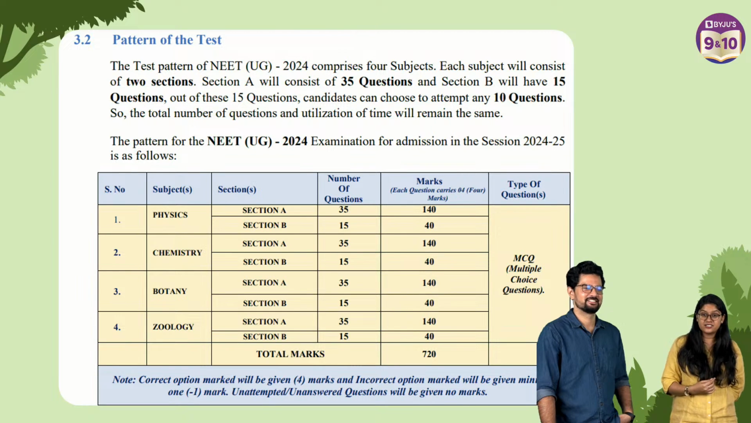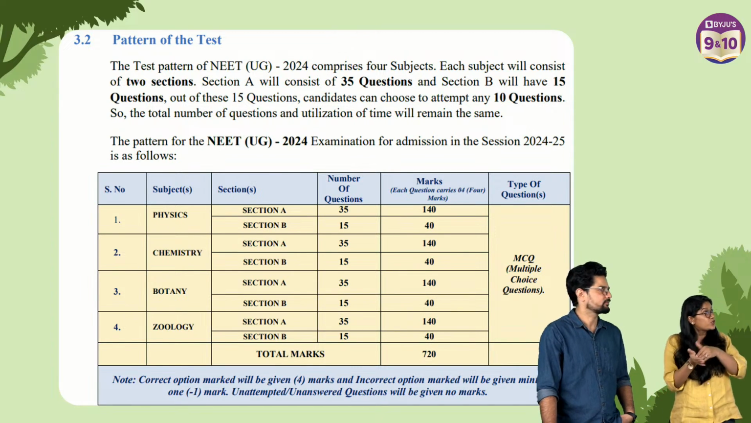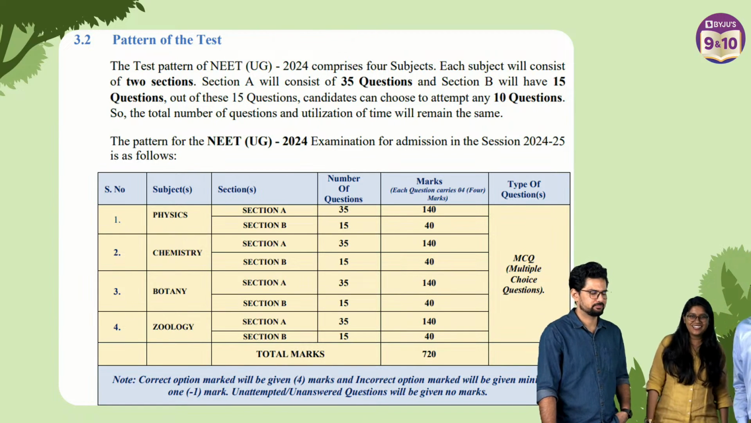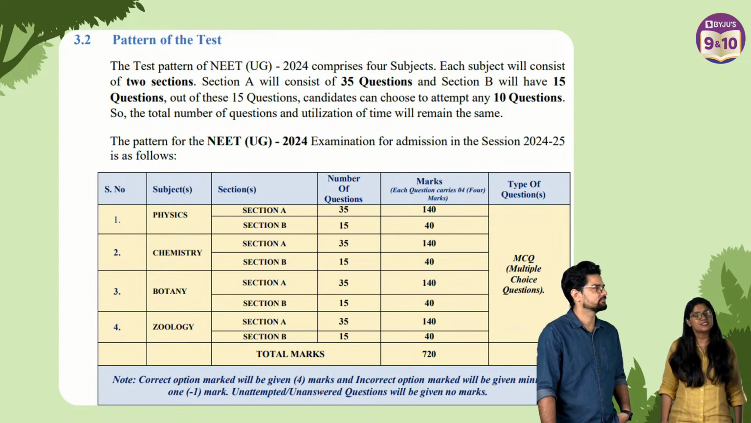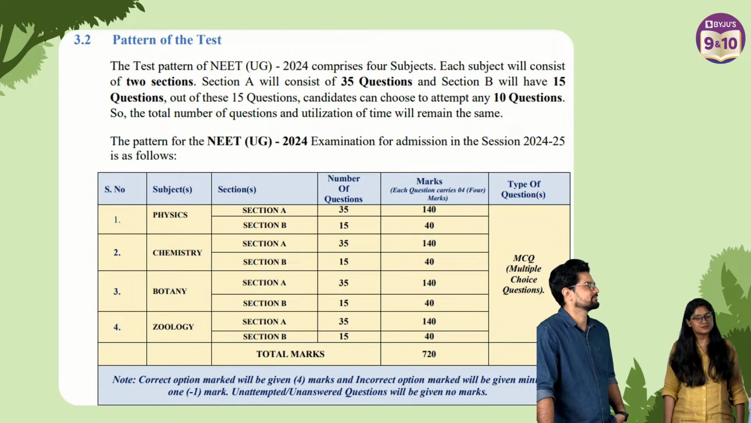What's the score you need for AIIMS? I'm pretty sure you need a 700 plus score, for sure. With the competition increasing every day, there are students who have scored 720. Let's talk about what a 700 score means. It means you have not attempted some questions and got every attempted question right.